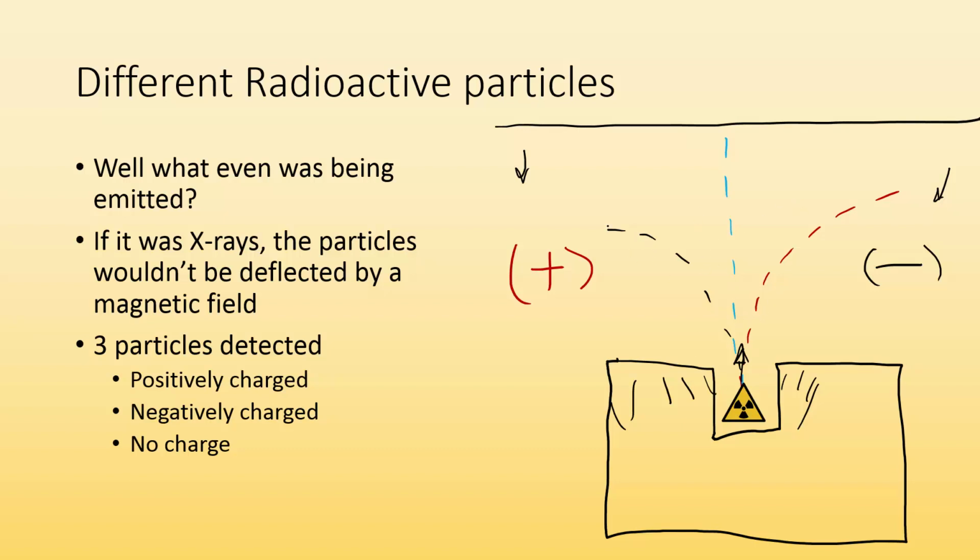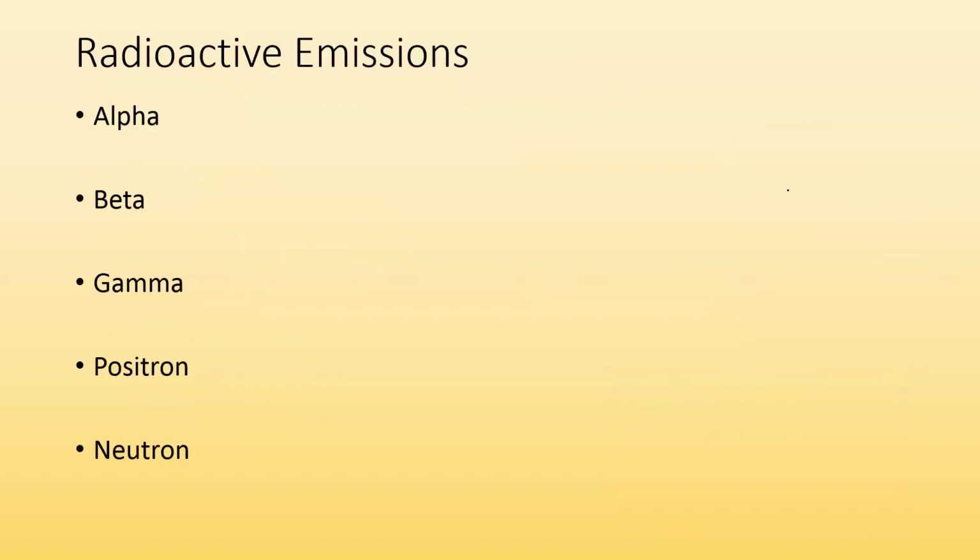We noticed that some of the particles were bent towards the positive magnetic pole, which means it's a negative charged particle. We saw particles were attracted to the negatively charged pole, which tells us that they were positively charged, and we saw some that went straight, so there is no charge on those particles. So we know we have at least three different kinds of particles: one positively charged, one negatively charged, and one with no charge. So let's talk about all the possible radioactive emissions.